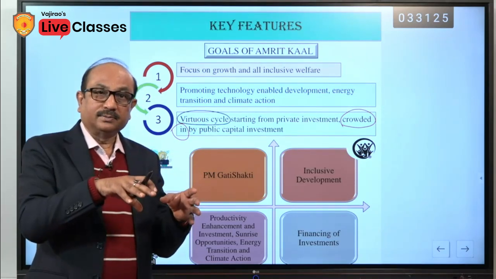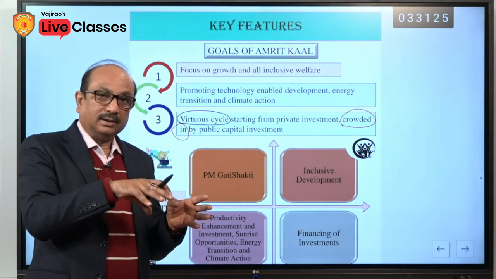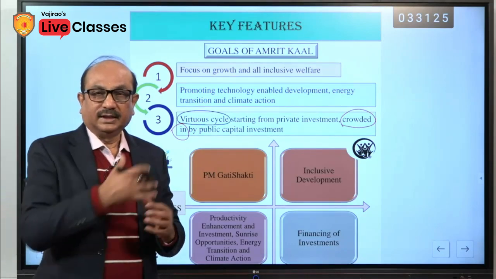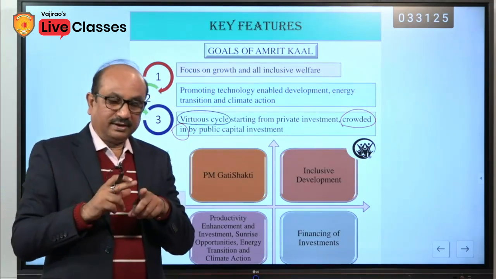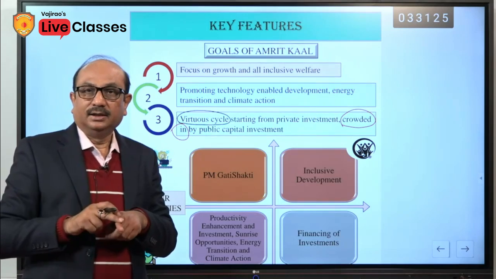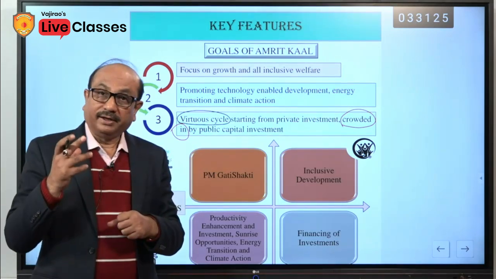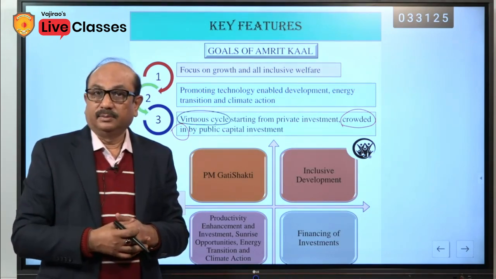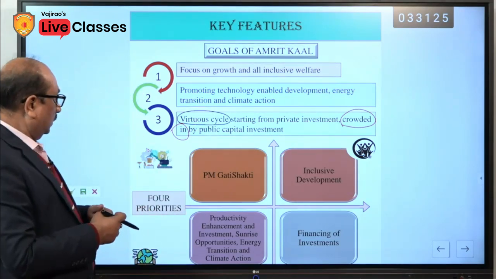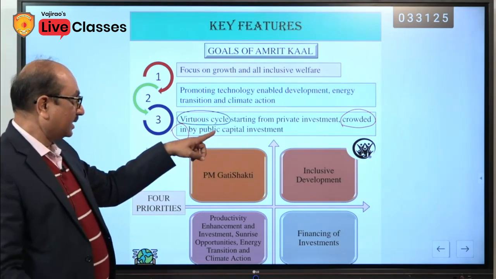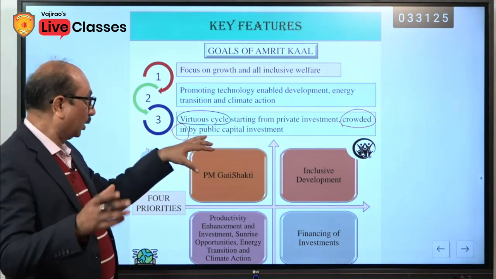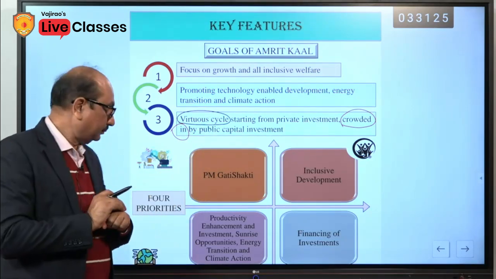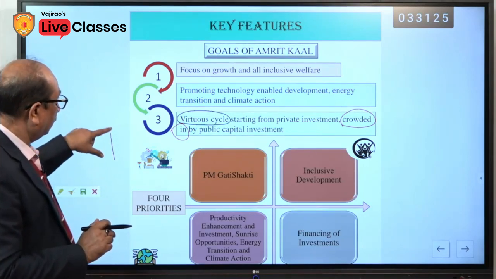So, here the fund is coming out from the government side to the private sector, that is called crowding in. So, you must differentiate between crowding out and crowding in. These terms are also used as a phrase, and it is up to you, you can also use them when you write the answer in the mains examination. Okay. So, virtuous cycle is starting from private investment, crowding in by public capital investment, means both will act here. Okay. Now, come to the next point.